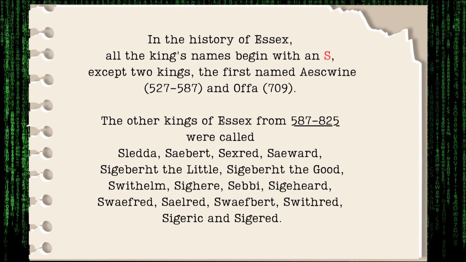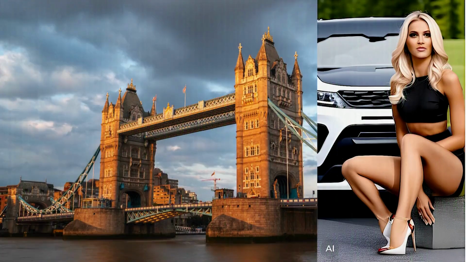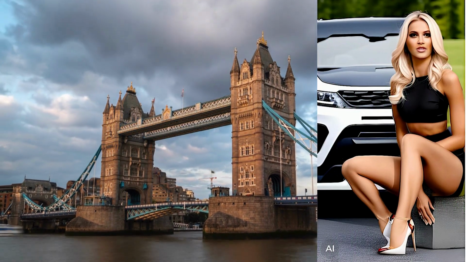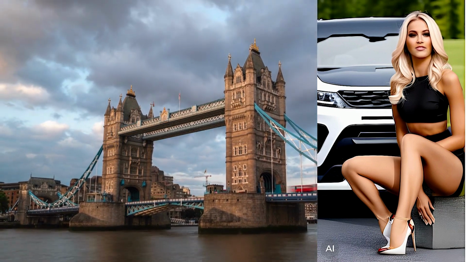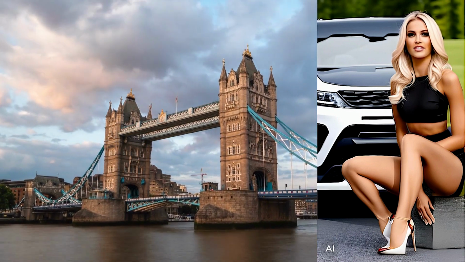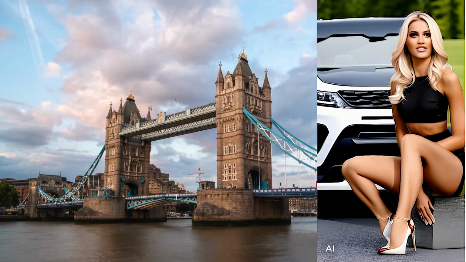The other kings of Essex from 587 to 825 were called Sledder, Esaubert, Sext, Saywood, Sigebert the Little, Sigebert the Good, Swithelm, Sire, Sebi, Sigeherd, Swaffrid, Sailed, Swoifbert, Swith, Sigaric, and Sigurd. Unfortunately, I'm sure I mispronounced some of the Old English names. But fortunately these kings can't complain because they never existed.